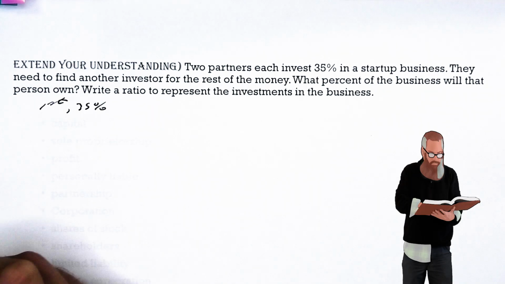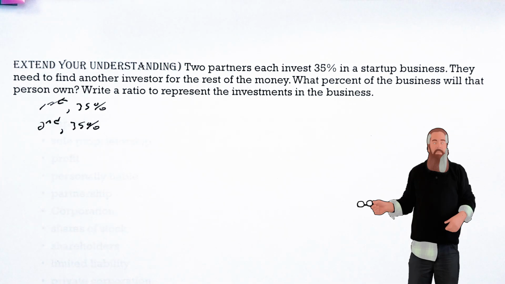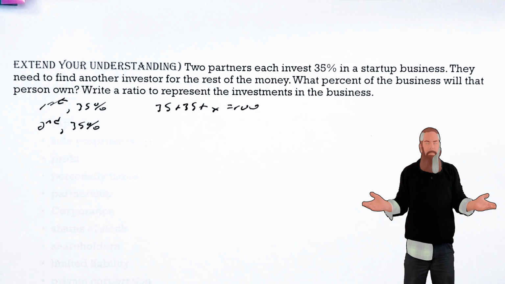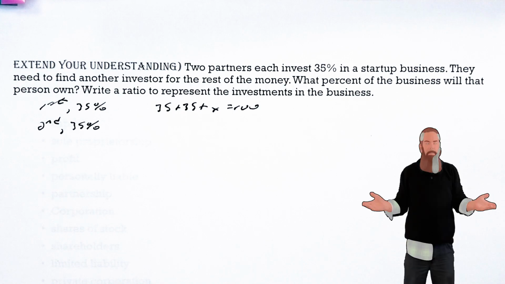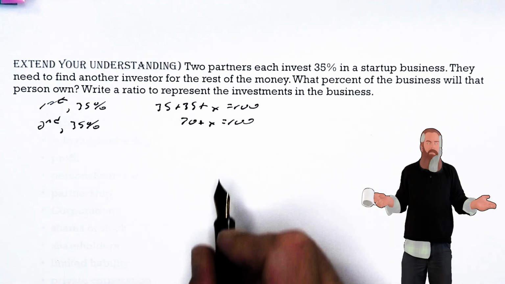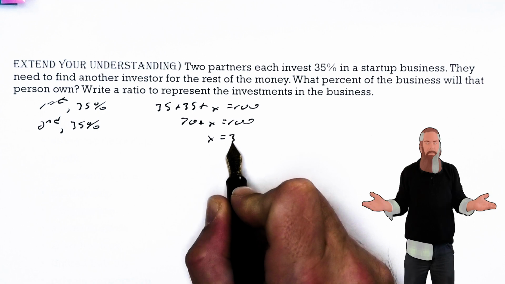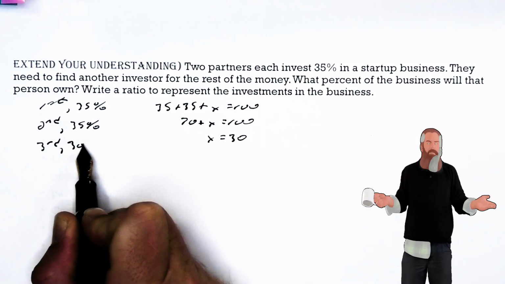If the first person has 35% and the second person has 35%, we know that all of it must add up to 100. So 35 plus 35 plus x would equal 100, meaning that 70 plus x is 100, or that x is 30%. So that third person would own 30% of the business.